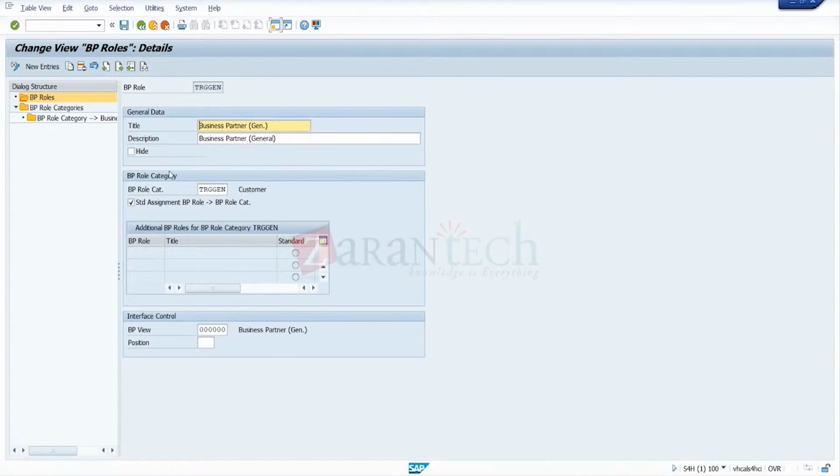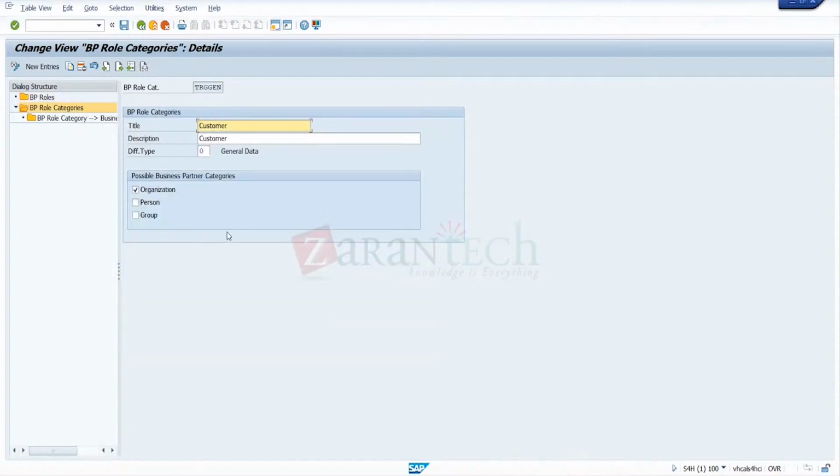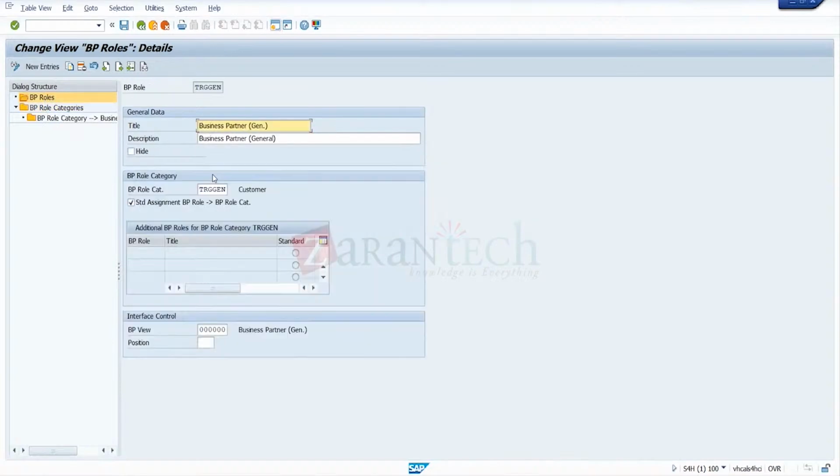In the business general data, you take that BP role. This is the main role, and the additional role is only additional, it's not a problem.